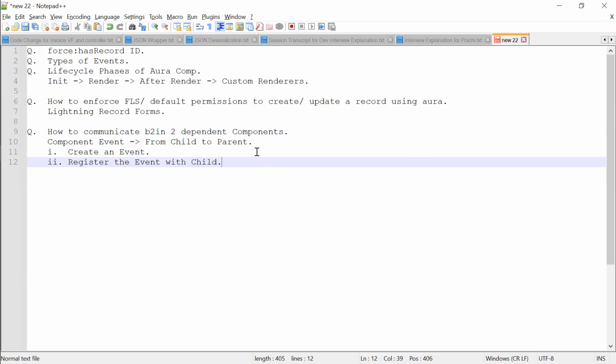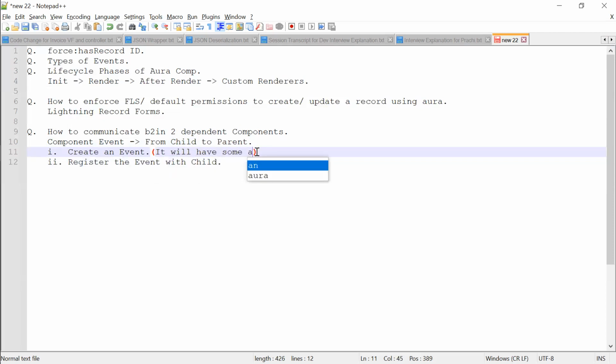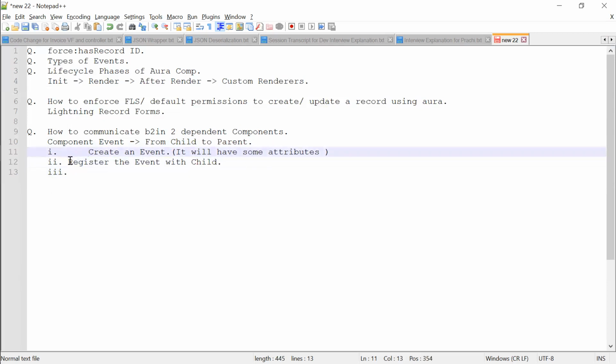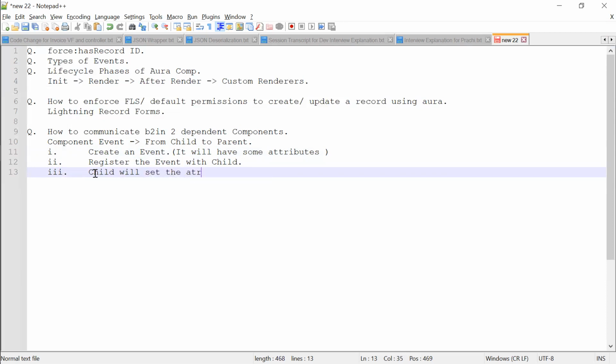In the event, it will have some attributes. Then child will set the attributes with some value.